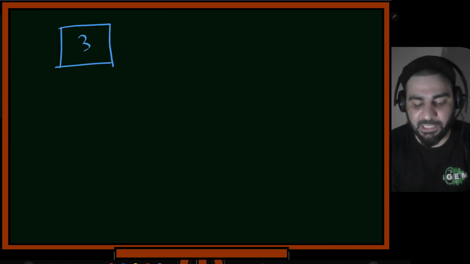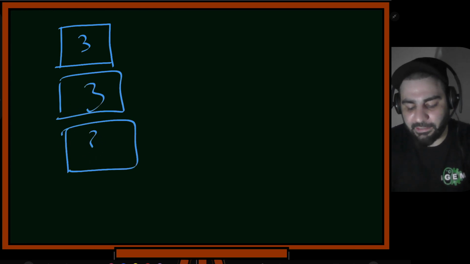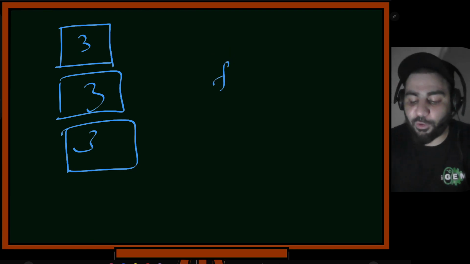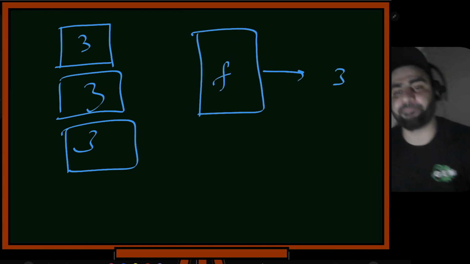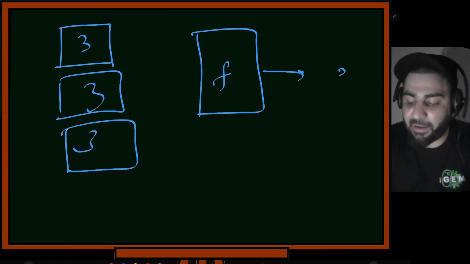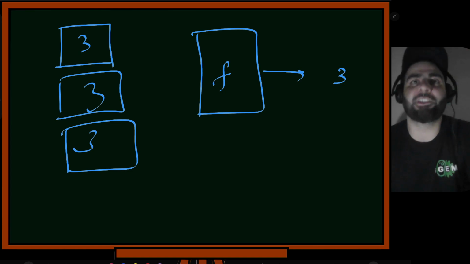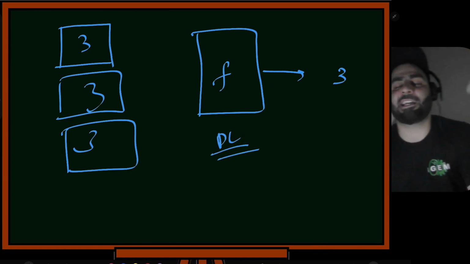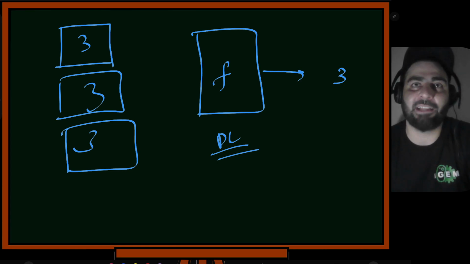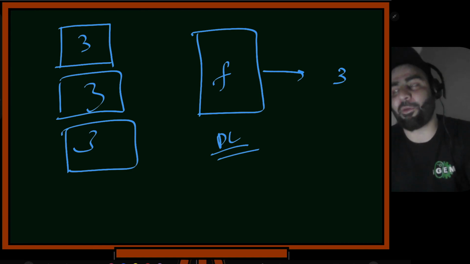Let's suppose this 3 and this 3 are quite different, probably, and this 3, they're quite different, but you want to learn a mapping, you want to have a function which will map these things to 3. All of these things are abstract, and that's what machine learning does. And in deep learning, nobody understands it correctly. They don't know what is happening inside. They just have these weights and biases. You'll get to know about these things once you know them.